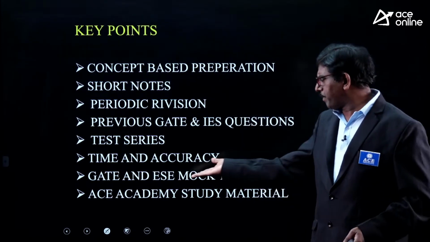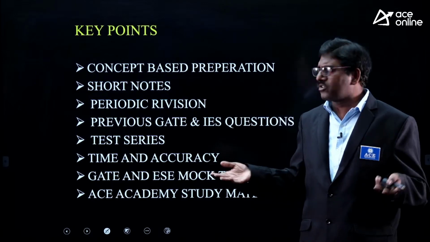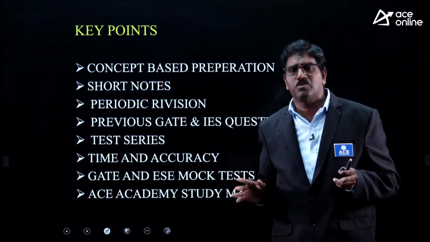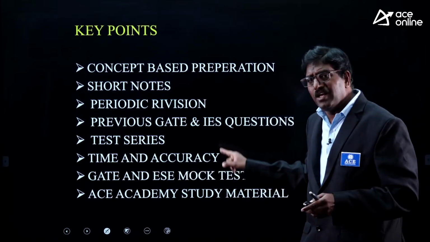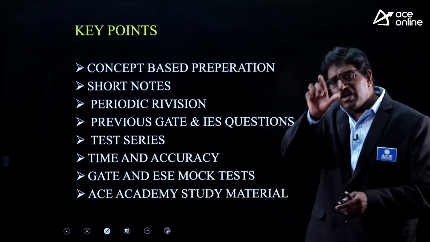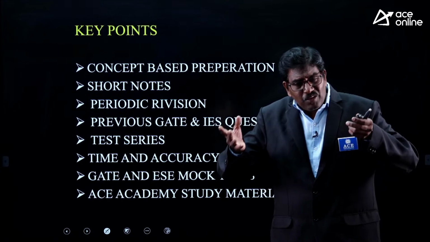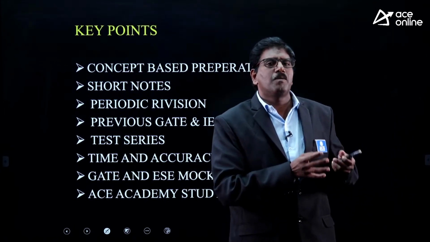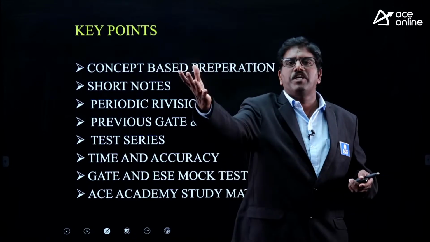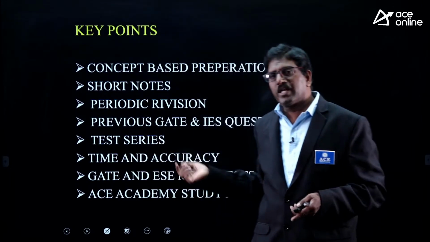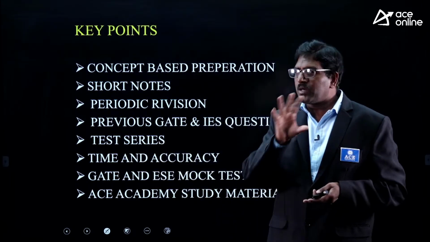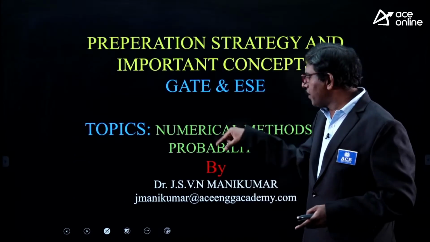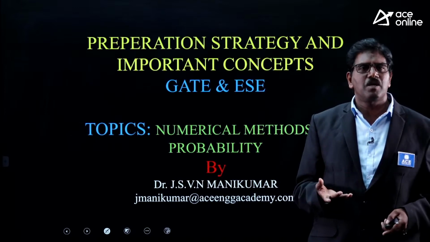So ESE Academy study material will help you a lot. Generally, in the market now a number of books are available, but in this material, for example, for probability and statistics I need to purchase one book, for numerical maths I need to purchase another book. One book will not provide all the topics, so I have to purchase topic wise separately.